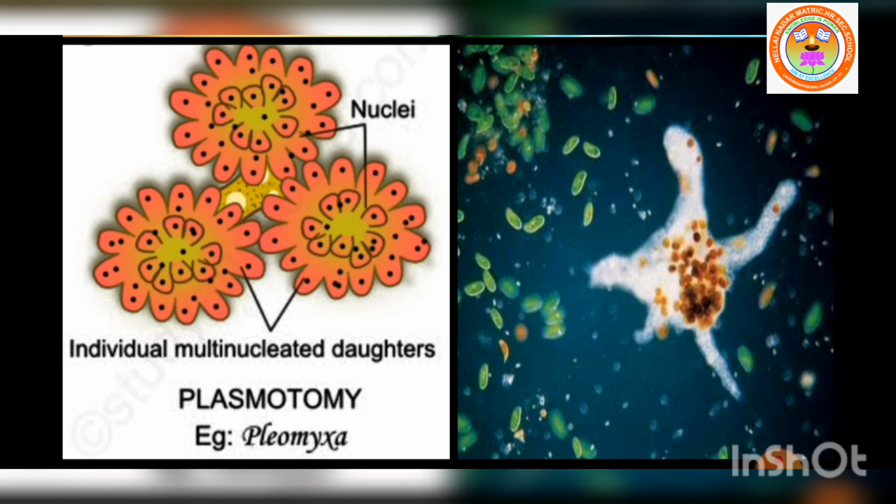So fission includes totally 5 different types: binary fission, multiple fission, strobilation, plasmatomy and sporulation. So far we discussed binary fission, multiple fission, strobilation and plasmatomy.